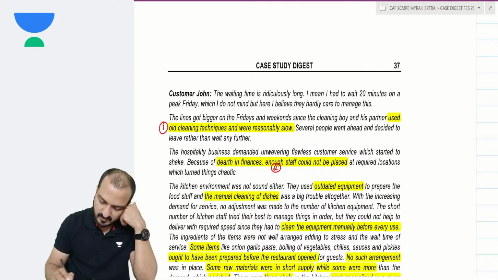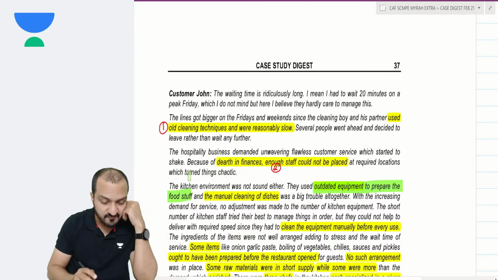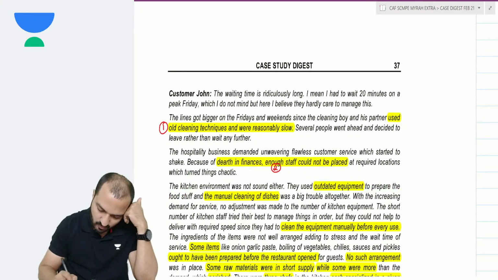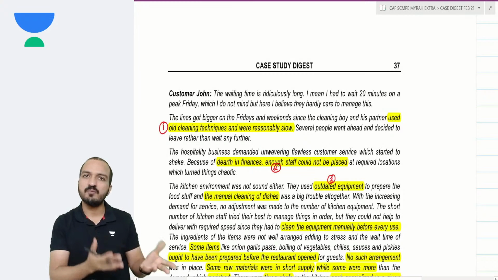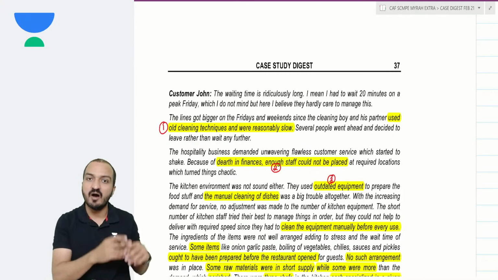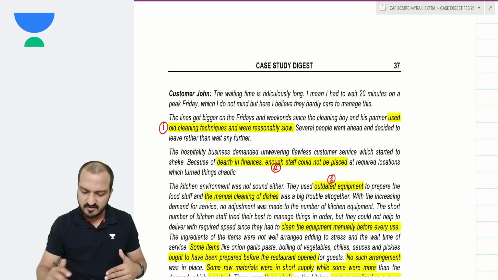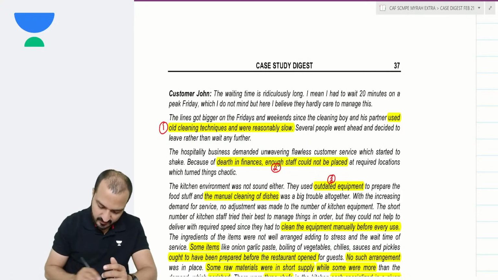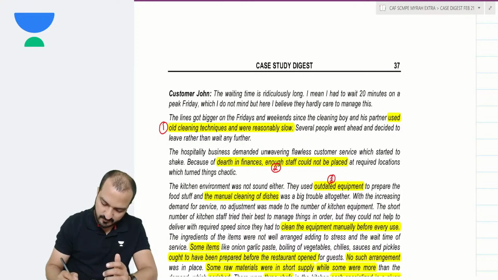Further, number 3, they have outdated equipment to prepare the food. The food preparation equipment is also outdated. There is much equipment needed to prepare food, like a mixer, or maybe blenders, or maybe an oven. All this equipment that they are using is also very old, outdated. Outdated equipment is used to prepare the food.